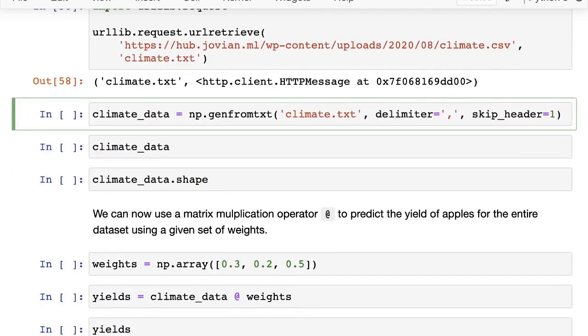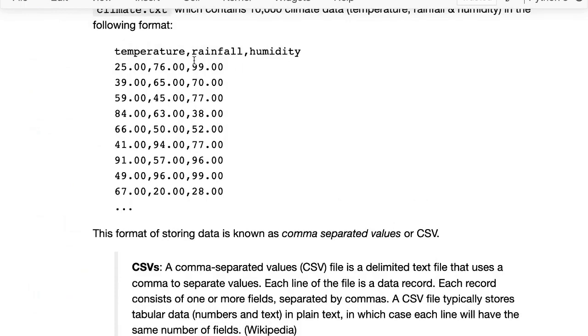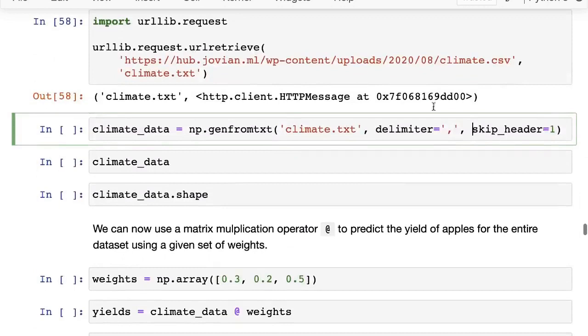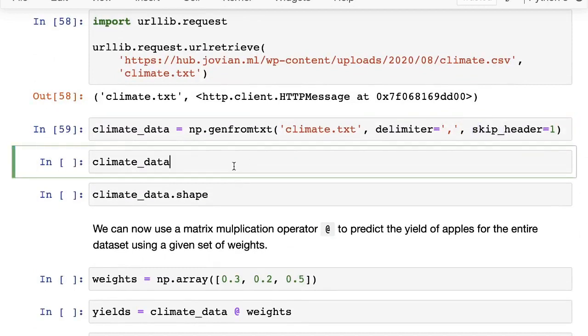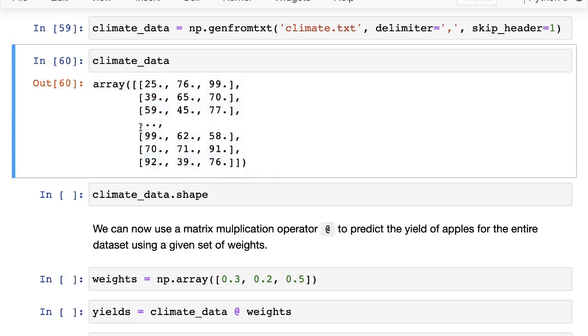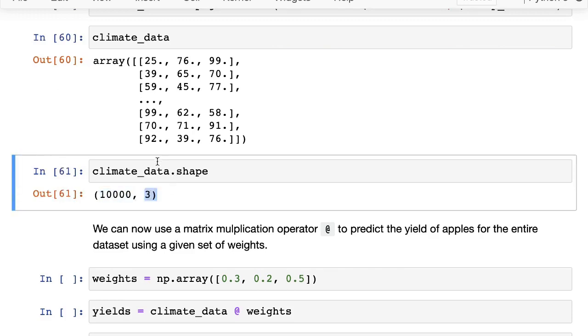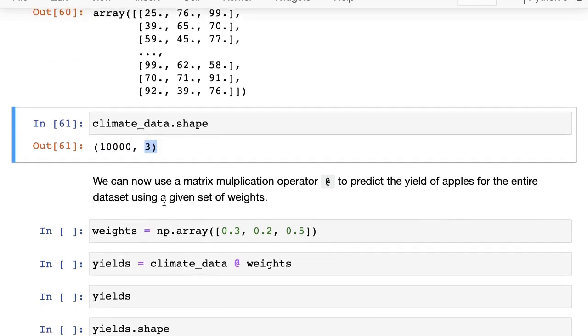And finally, we want to skip the header row, right? Because the header row is not numbers, it's just some metadata or some information about the data. So we can skip that by providing the number of header rows to skip. So we just do that. And then let's print it out, and there you go. You have the climate data, and because there are so many elements here, NumPy just truncates it by printing dots. But if you check the shape, you will find that there are 10,000 rows, and each row contains 3 elements, right? So temperature, rainfall, and humidity.